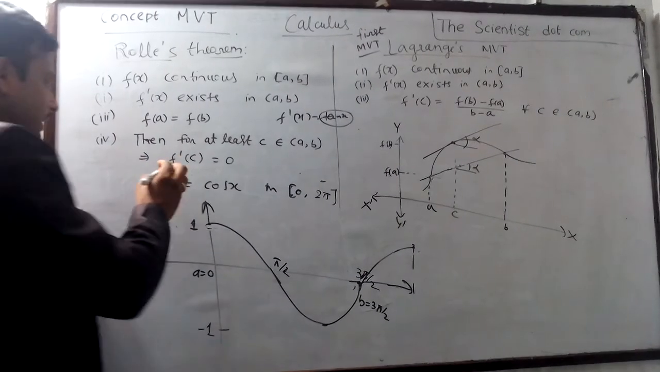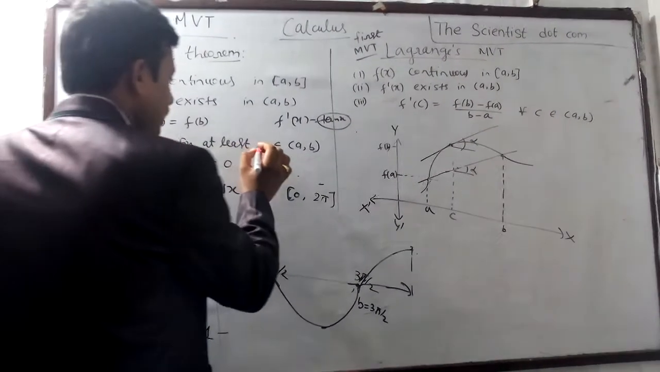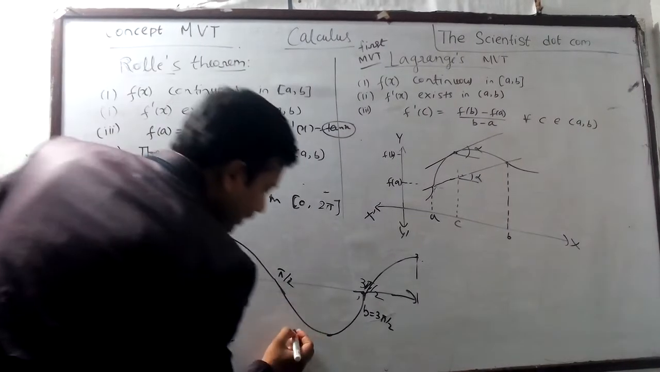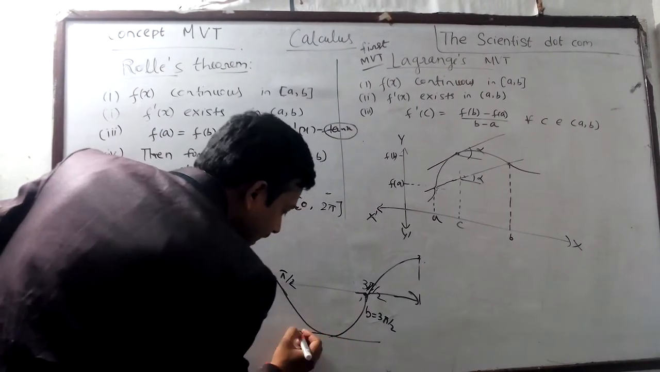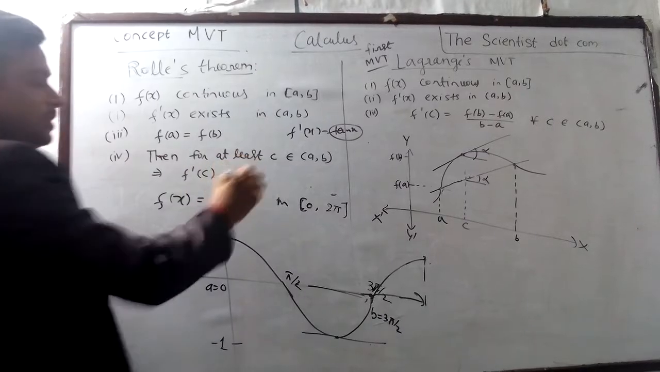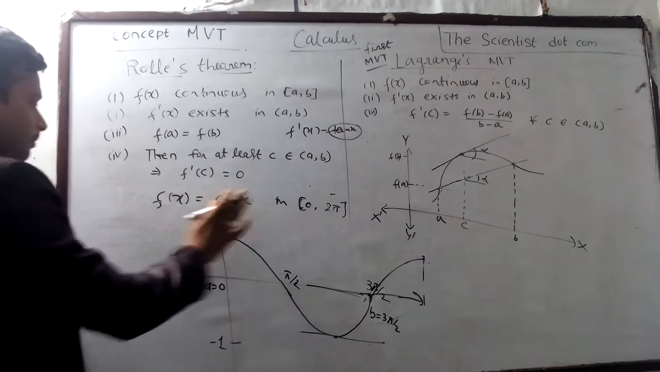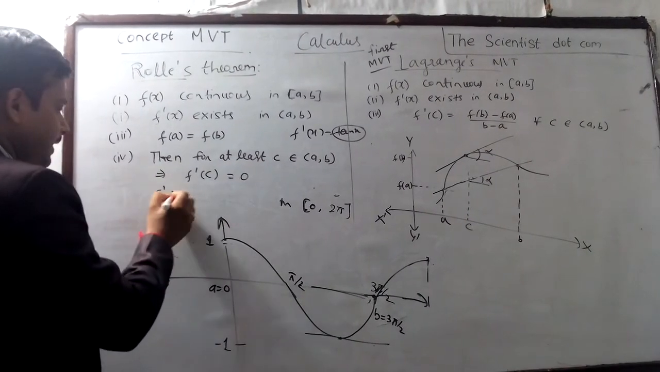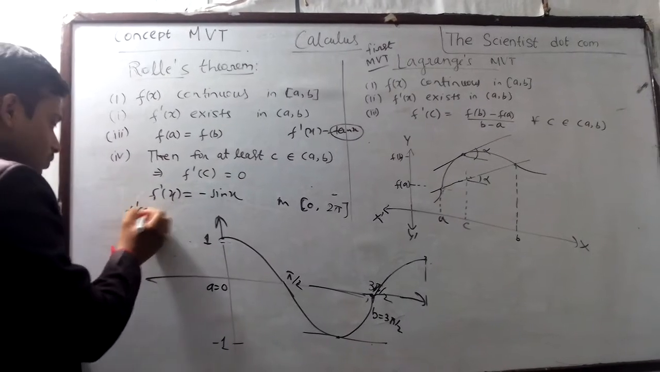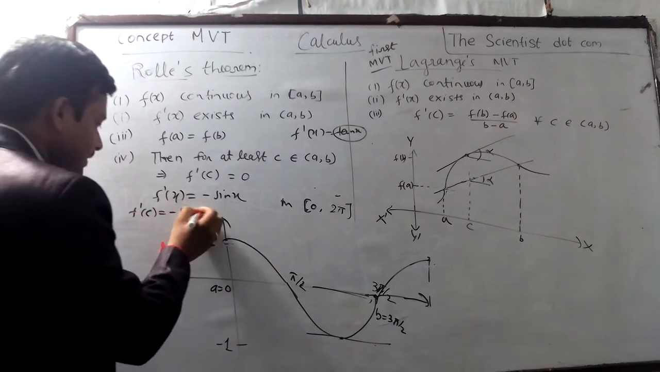Now we can also find that for at least one c belonging to (a, b), f dash c equal to 0. So here we are getting f dash equal to 0 where the tangent is parallel to the x axis. Then how to prove that f dash equal to 0? See here. f dash x equal to minus sin x. So f dash c equal to 0, so minus sin c